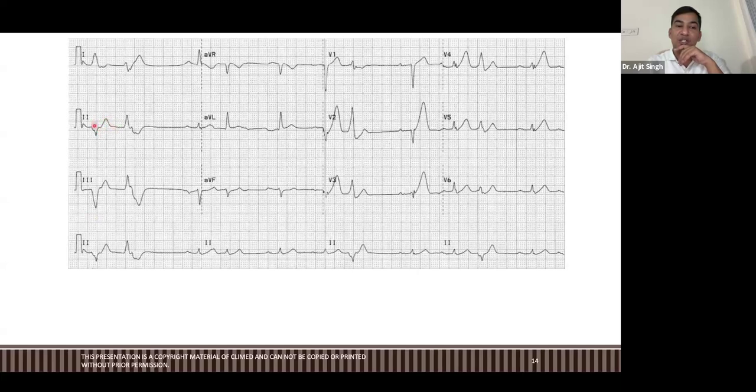This is ST elevation. This is ST elevation. This is ST elevation. And here, if you look clearly at V4, V5, V6, this is ST elevation. This is also ST elevation. This is clearly ST elevation here. QRS, ST elevation, QRS, ST elevation, QRS, ST elevation.